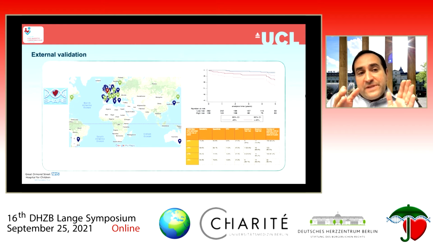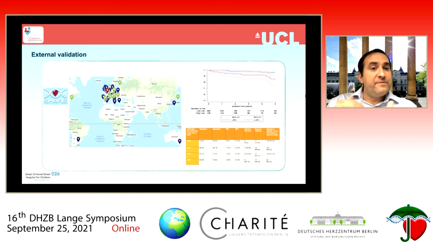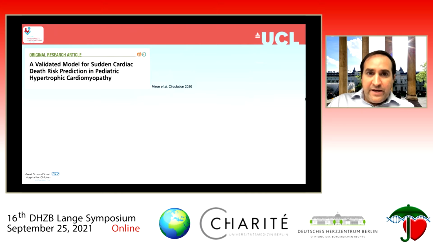Now, we specifically didn't set out to identify thresholds at which you should implant an ICD, because we feel that the best use of this model is as a tool for shared decision making between patients and clinicians. But if we were to use the 6% threshold, then we would identify over 70% of patients who would go on to have an event. And the C statistic is very similar to what we see in our internal validation and in the adult models.